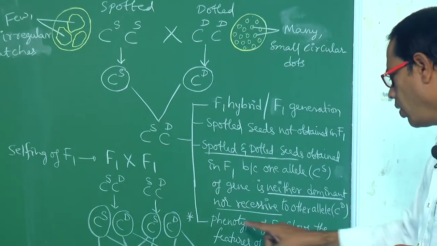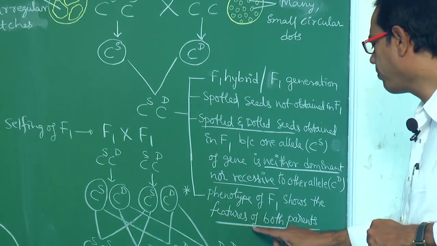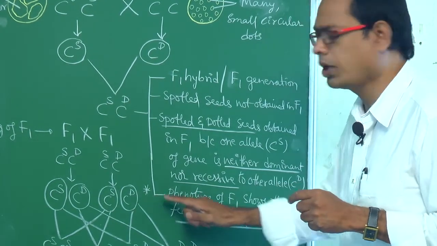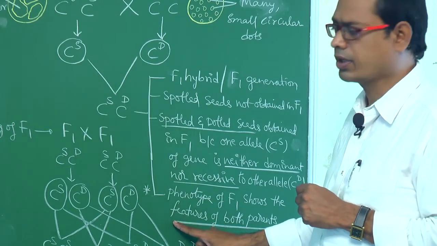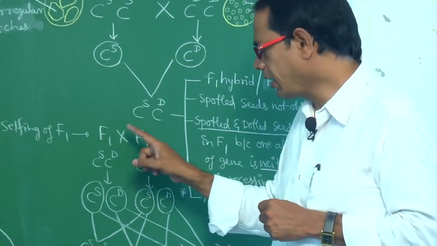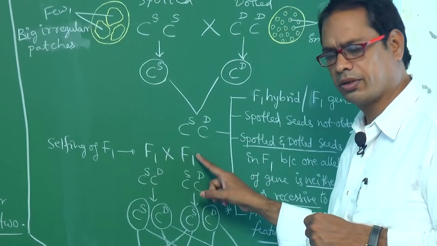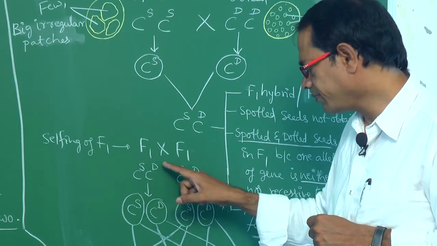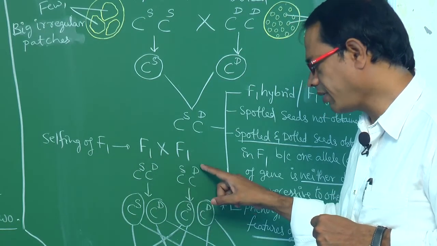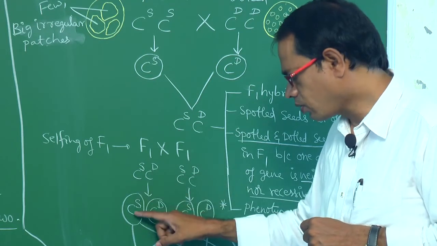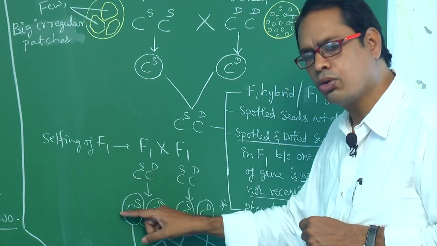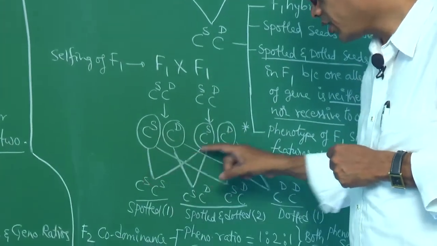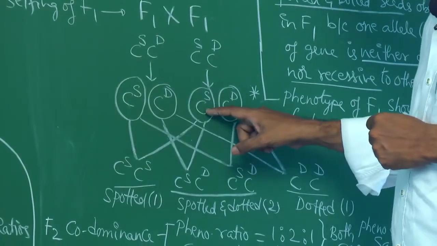Phenotype of F1 shows the features of both the parents. This point you have to remember, my dear students. Okay, right. This is F1. F1 is crossed with F1, that is selfing of F1. What is F1? CS CD. Gametes we have to write. Heterozygote means two kinds of gametes are produced, CS and CD. This one also produces two types of gametes. Cross with each other.